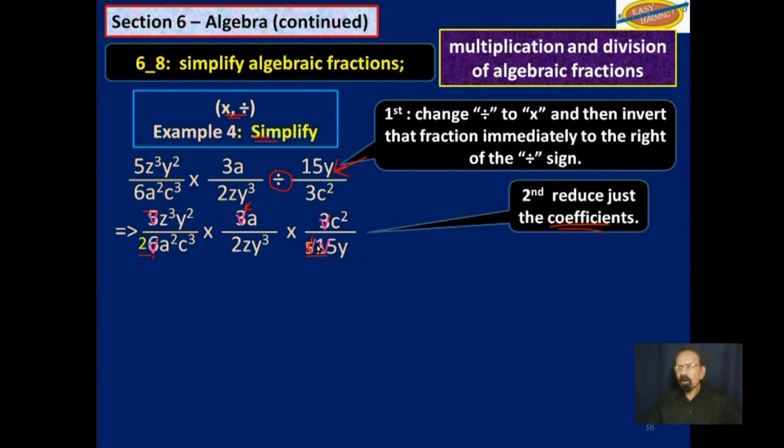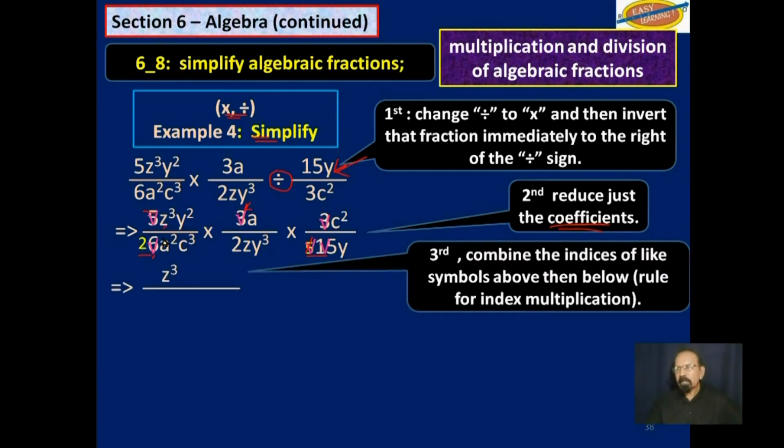So let's now deal with all the numerators and all the denominators, because we are multiplying them. So we have z cubed y squared, we have an a here, and we have a c squared here. That is all we have as numerators. Denominators, we have a 2 here multiplied by a 2 there, which would give us 4.